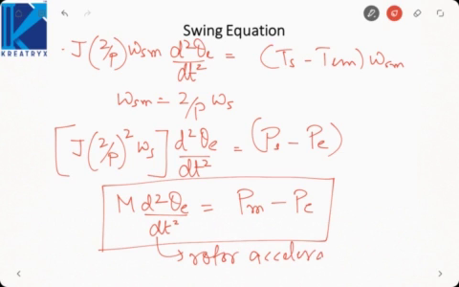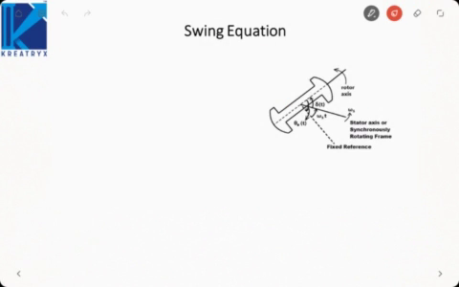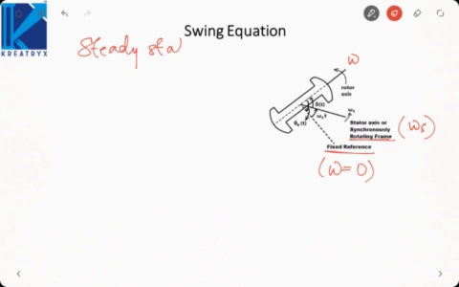But now since we are talking about oscillations of the rotor angle delta, we must find a relation between this theta E and delta. Okay. So consider the shaft of the machine. This is my fixed reference, that is the reference at rest, so it has a speed 0. This stator axis or synchronously rotating frame has a speed omega s. This is the rotor speed which rotates at a speed omega. Now under steady state, we know that the rotor rotates at synchronous speed. We will say omega is equal to omega s.